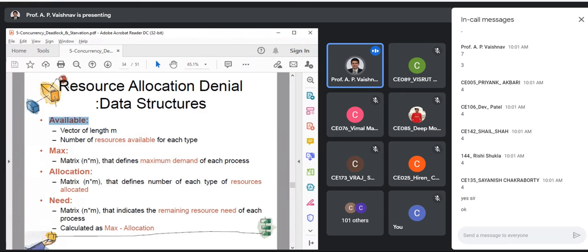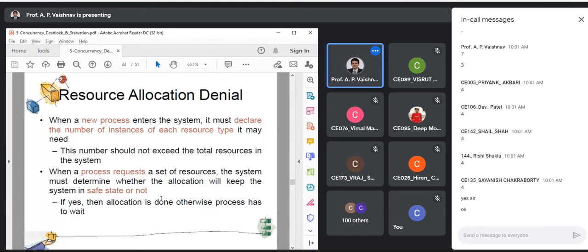Okay, good. As I said, solving the example is very simple, but the background process you should know. That is the important part. Let us look at the approach now. When a process enters the system, it must declare the number of instances of each resource type that it requires. You need to declare how many resources you require in advance.